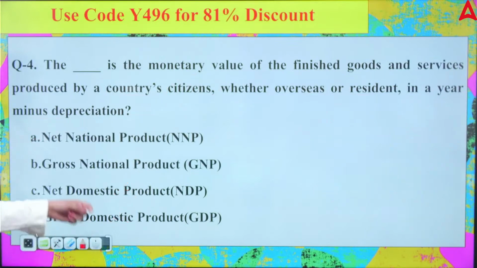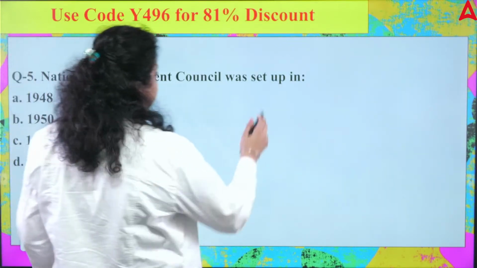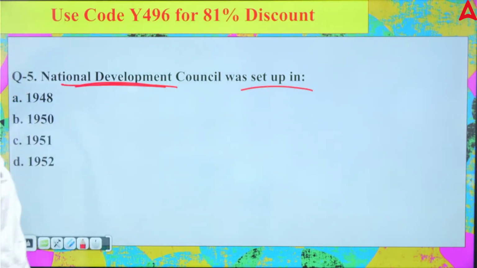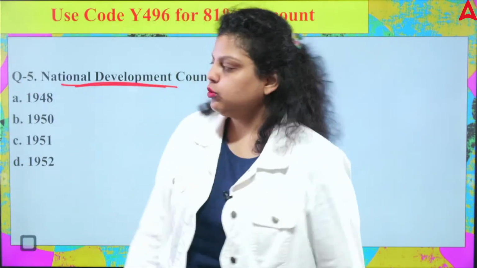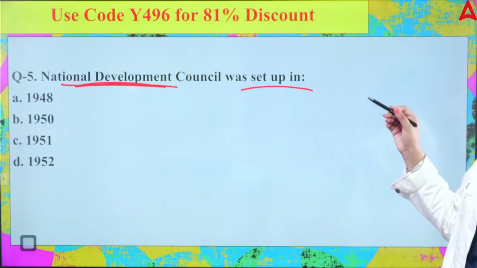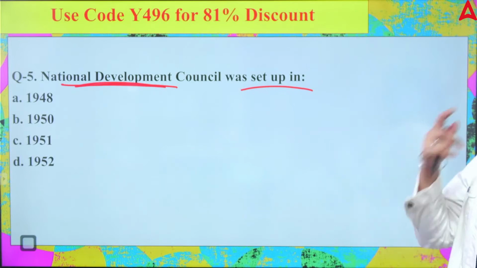Next. NDC was set up in? Now, the National Development Council used to give the final approval to the five-year plans of the Planning Commission. So the question is asking, NDC was set up in which of the following years? 48, 50, 51, 52. A, B, C or D?